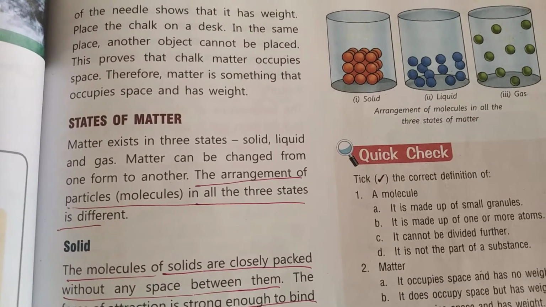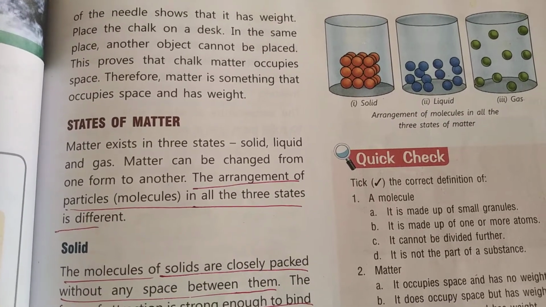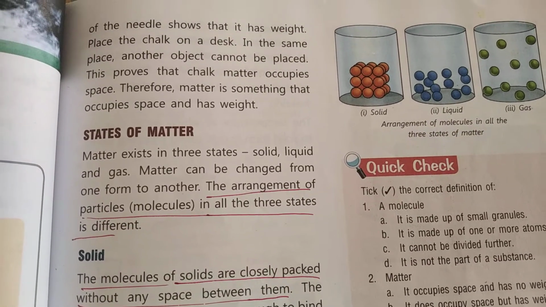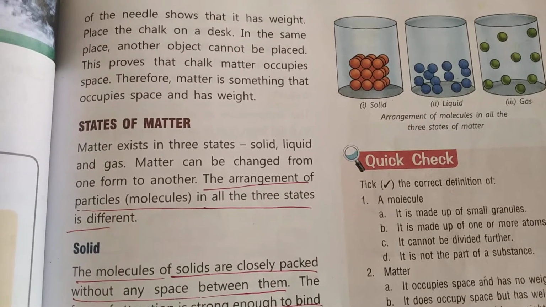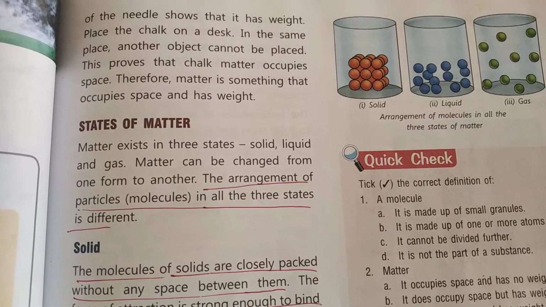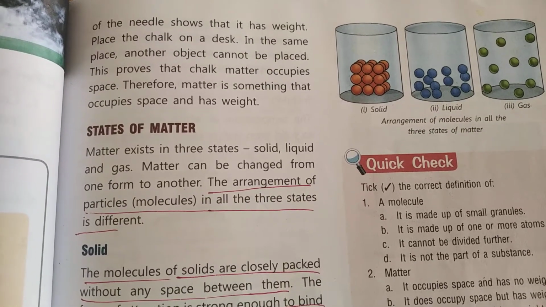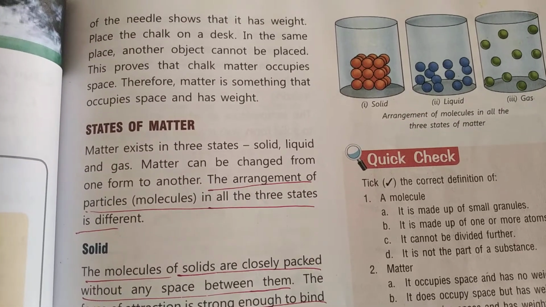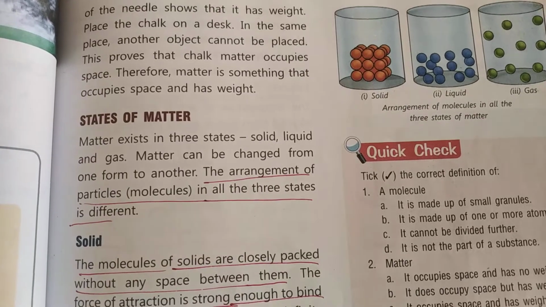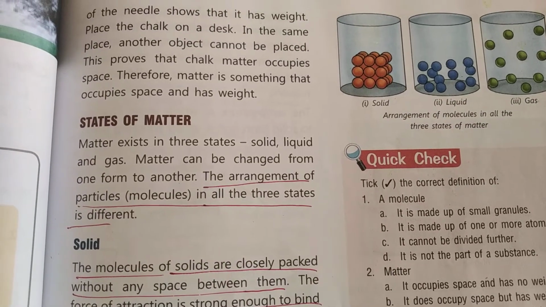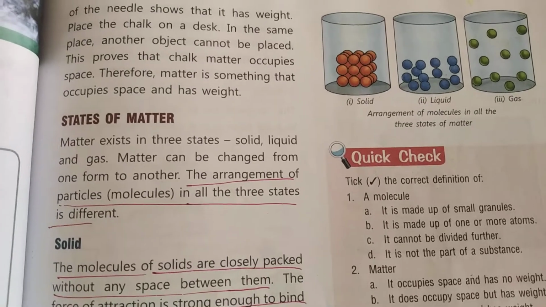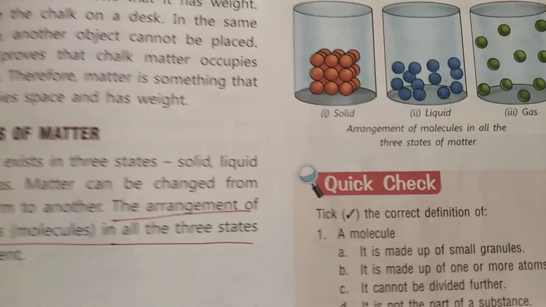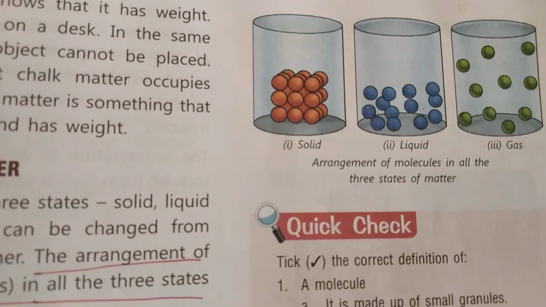Here, even the substances can be broken into smaller units, smaller pieces, and these are known as molecules. Children, the smaller unit is known as molecules, and even the molecules can be broken down into tiny particles. I said the tiny particles are known as atoms. Now we want to see about the states of matter: solid, liquid and gas.